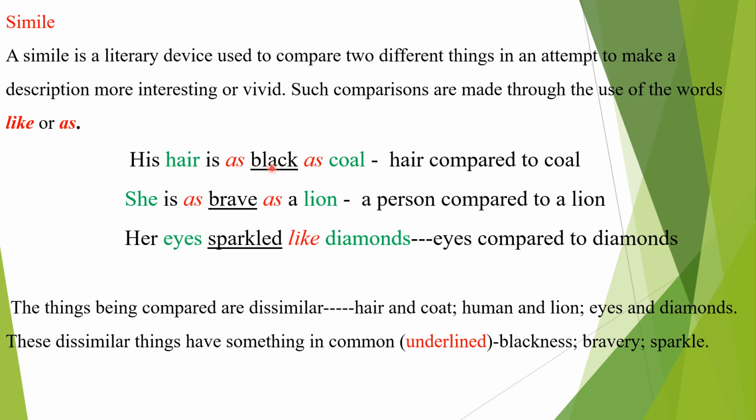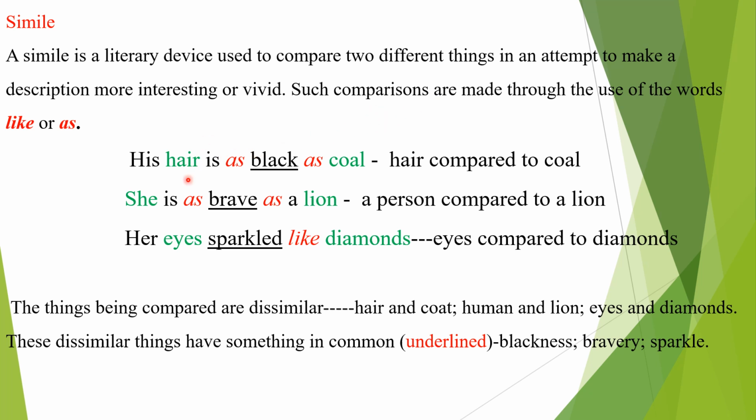In this sentence, blackness. In this sentence, bravery. In this sentence, sparkle. So when we compare two different things which have at least one point in common, it's a simile. We use like or as for comparisons.